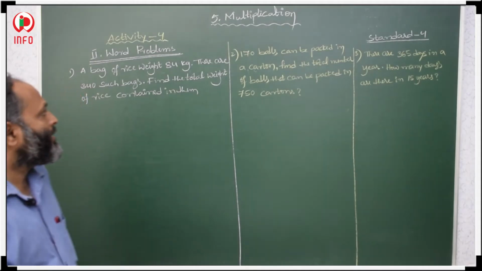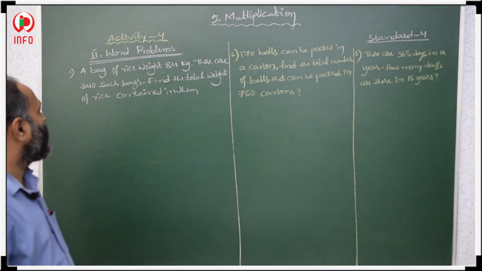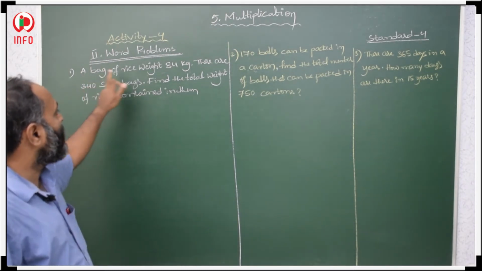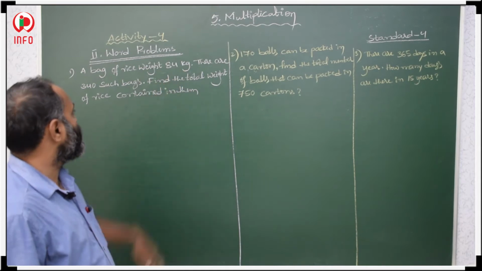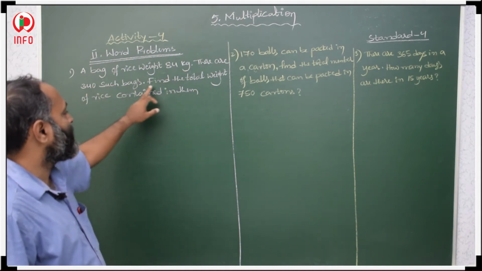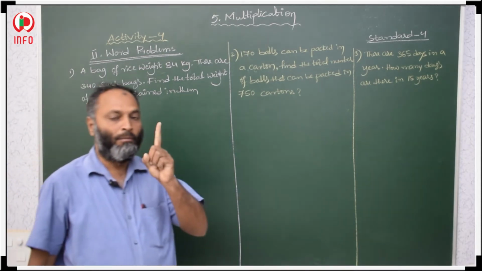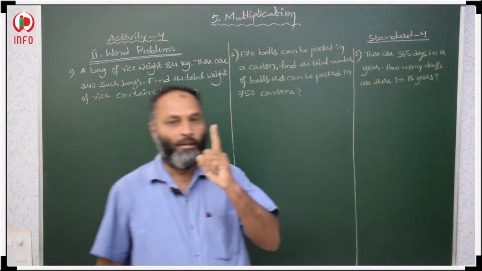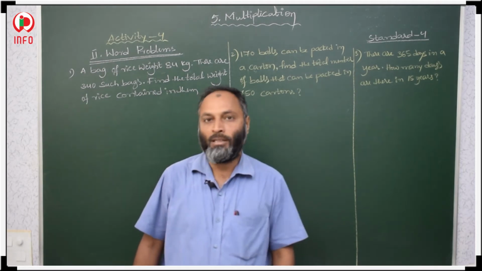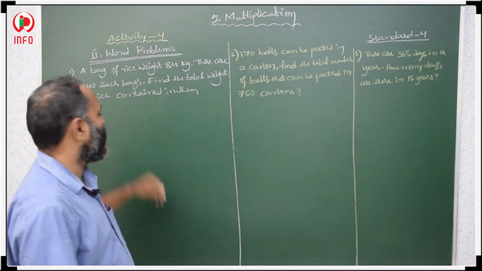Yes, now students, word problems. First word problem: a bag of rice weighs 84 kgs. There are 340 such bags. Find the total weight of the rice contained in them. Here, one bag's weight is given, that is 84 kgs, and he is asking the weight of 340 bags.